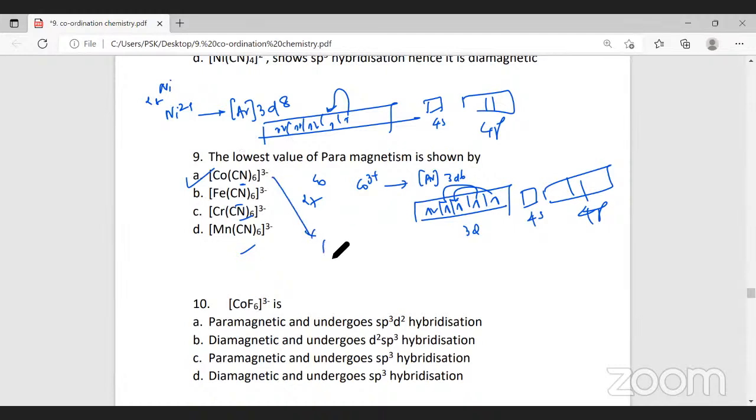This has no unpaired electrons due to the cyanide ligand. When the cyanide ion approaches, pairing of electrons within the metal takes place. Followed?